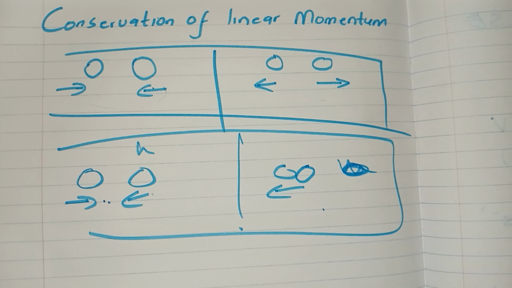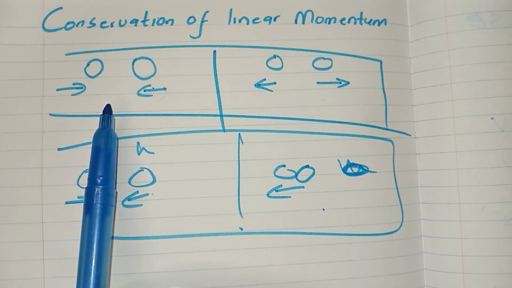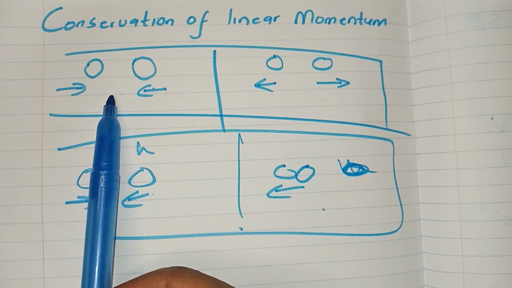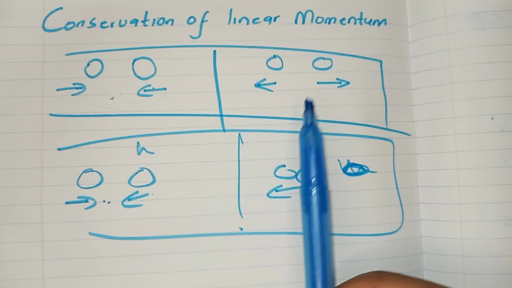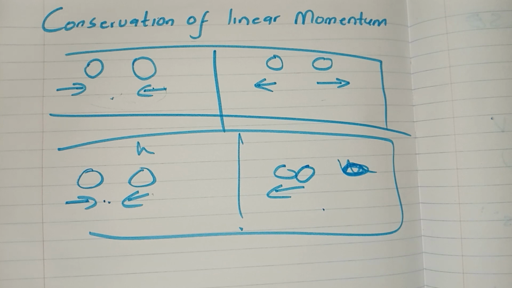So what is the conservation of linear momentum? Well, it's a theory that says the total momentum of these balls before they bump into each other is going to be the same as the total momentum of these balls after they bump into each other. Let us get into it.